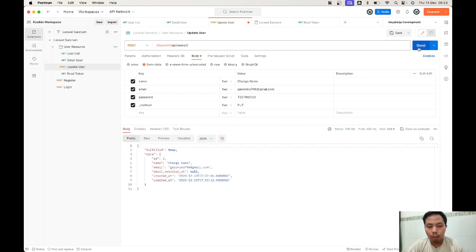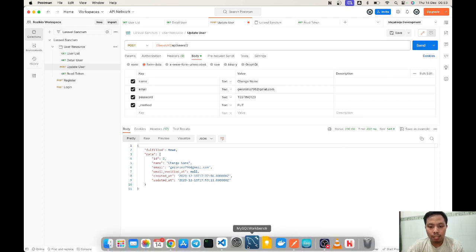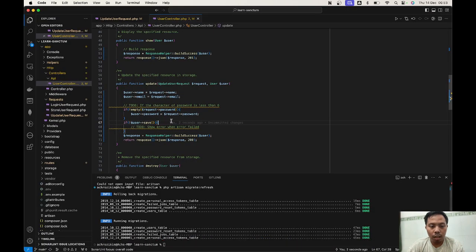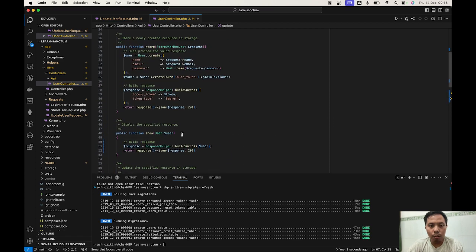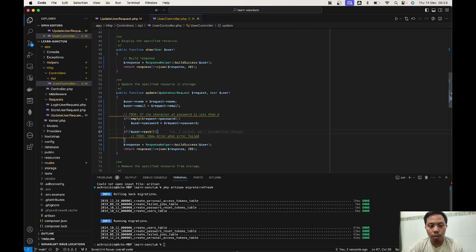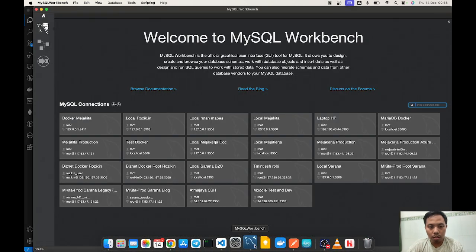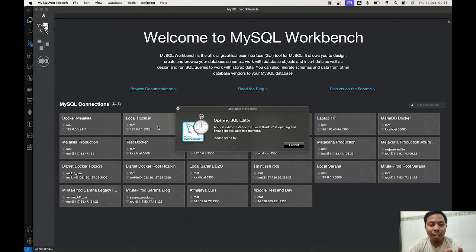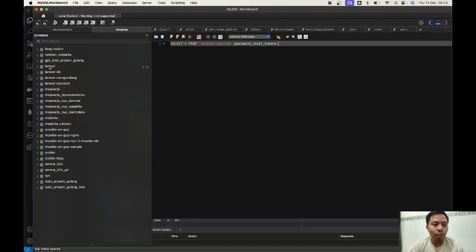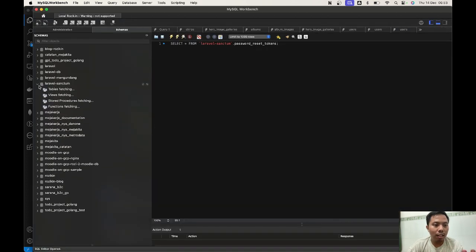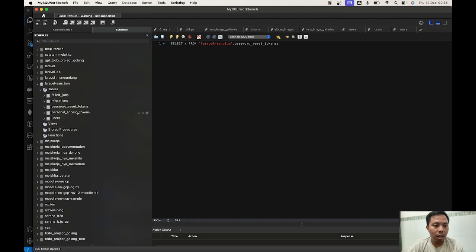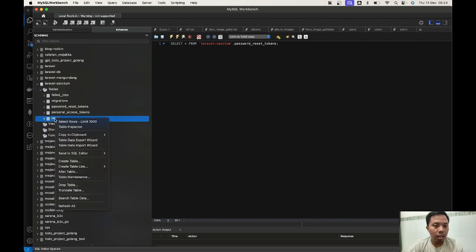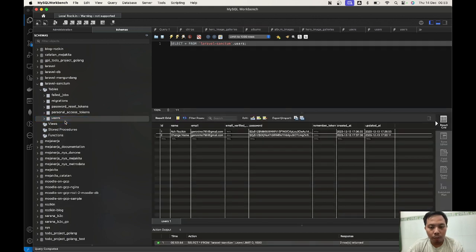Why does it take so long? Do you know? Let's try to check our database. Because I think there is a hash process in this, so Laravel directly makes hashing for our password. Even if I forget to hash it manually, Laravel does it for us. Let's see the user. Let's find our thing.